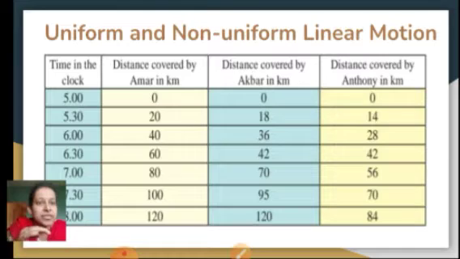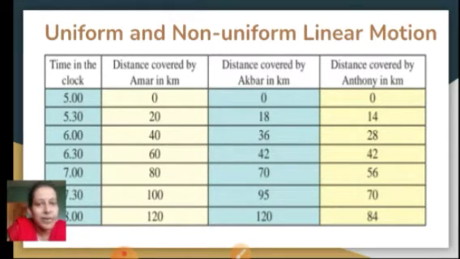In the first and second half an hour, he has covered equal distance, that is 18 and 18. But later on, he has not covered 18 kilometers. The difference is different. So that means the distances covered by Akbar are non-uniform, or unequal.